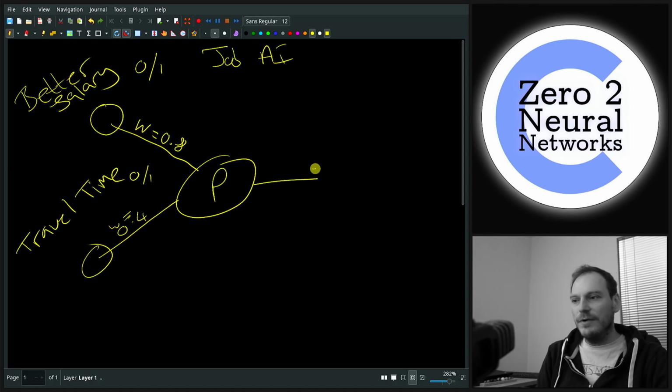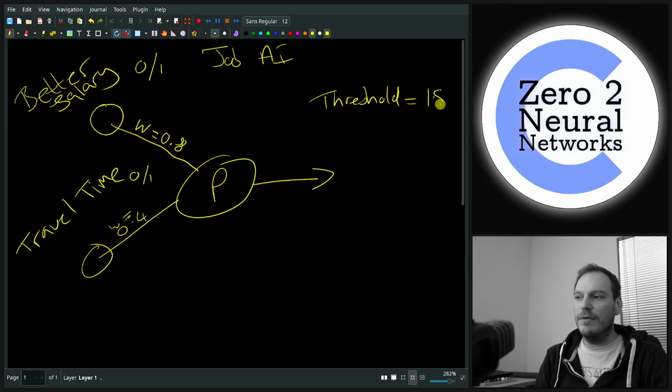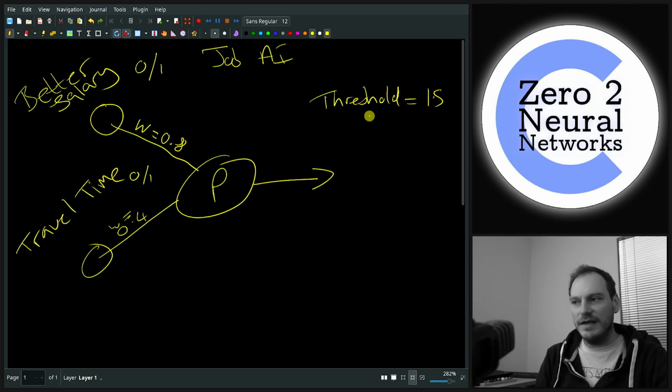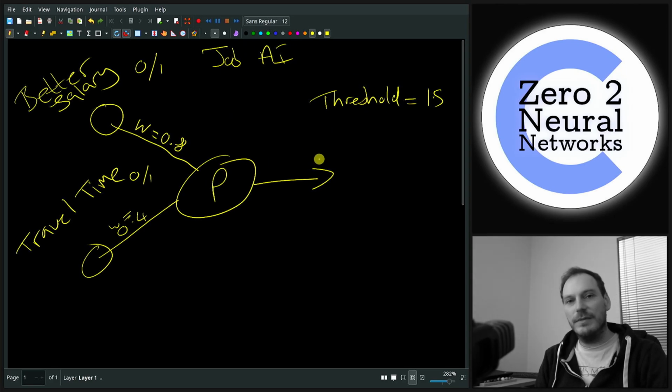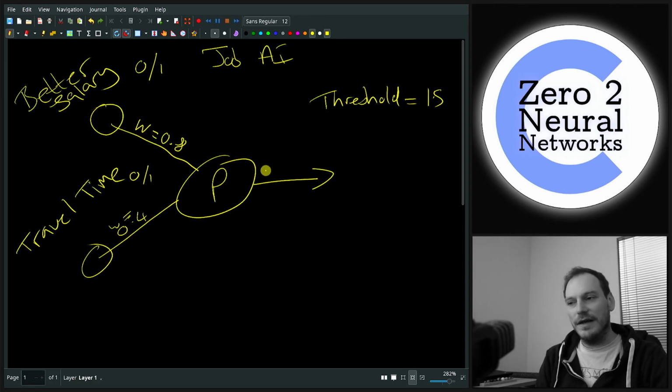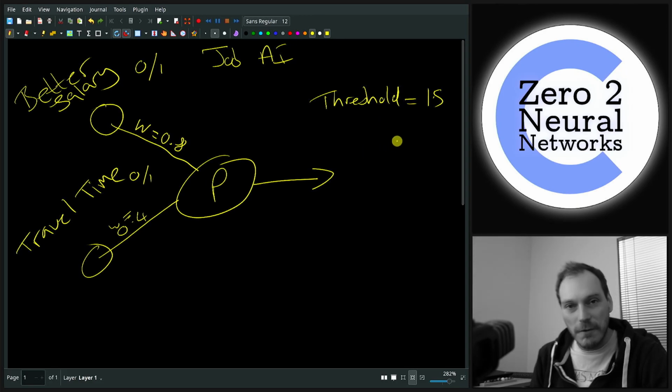And then for the output of the perceptron, what we do is we set a threshold. And we could maybe make that equal to 1.5. And we'll say if the result of all the inputs is greater than the threshold, then the output of the perceptron is, yeah, we should apply for a new job. If the output is below the threshold, then the output of the perceptron is false and we shouldn't apply for a new job. So quite a simple example.